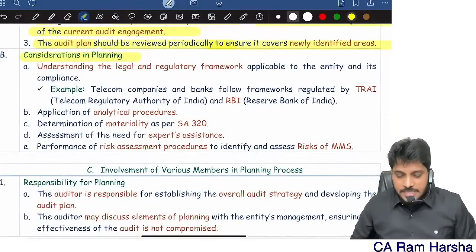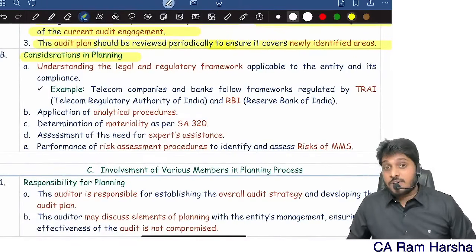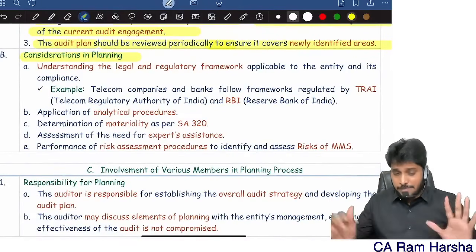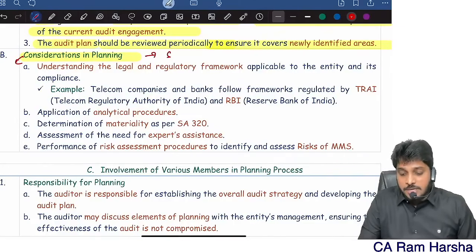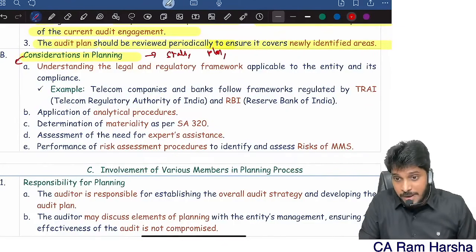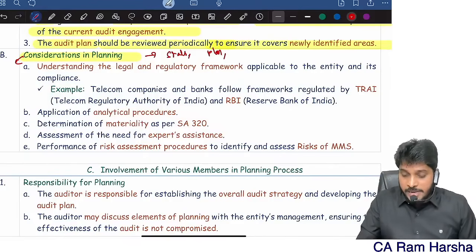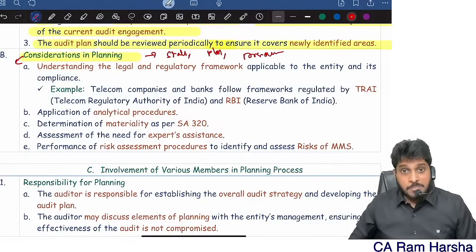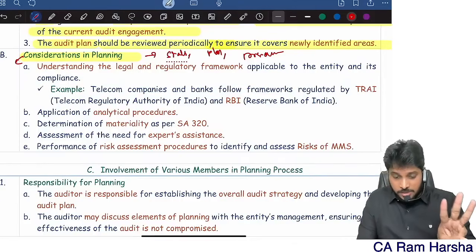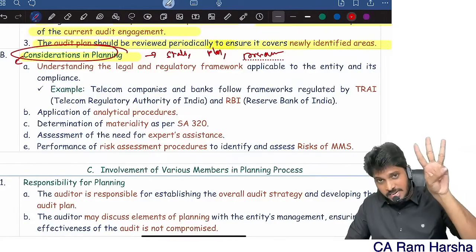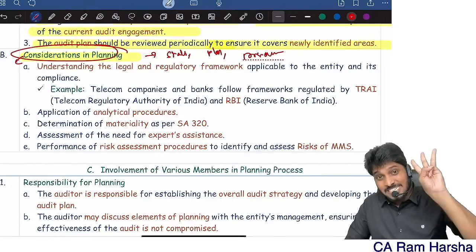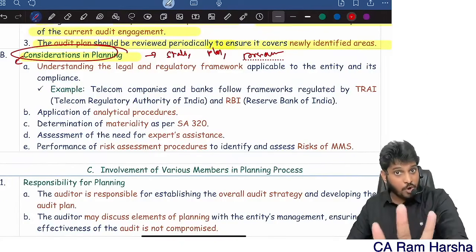Now, what are the considerations in planning? What will you consider when you're planning? Obviously, considerations in planning. Here, you will find another question: what points will you consider while developing audit strategy? What points will you consider while developing audit plan? What points will you consider while developing a program? Like this, you will find 3 more questions. This is considerations in planning, considerations in strategy, considerations in program, considerations in plan. There are 3 more ways.